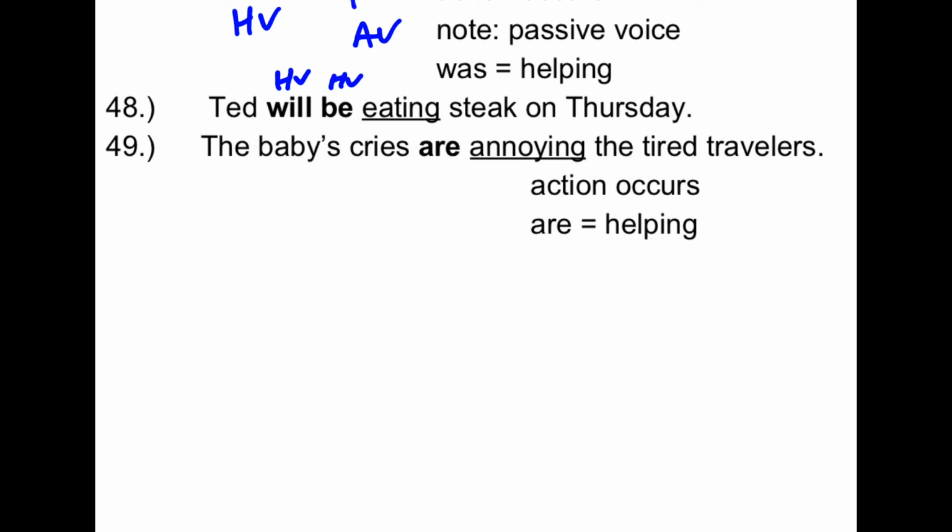And notice in 49, which was very similar to an earlier example, we had the baby's cries are annoying, where are was a linking verb. But here, the baby's cries are annoying the tired travelers. So there's an action occurring. In this case, are is a helping verb, and annoying is an action verb. And since there's a recipient of that action, a direct object, this would be transitive.